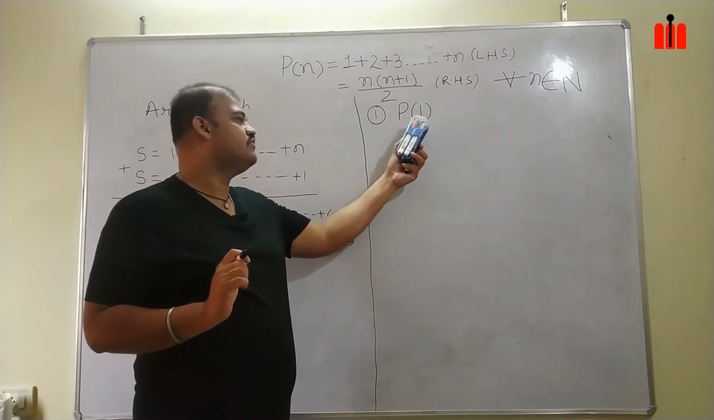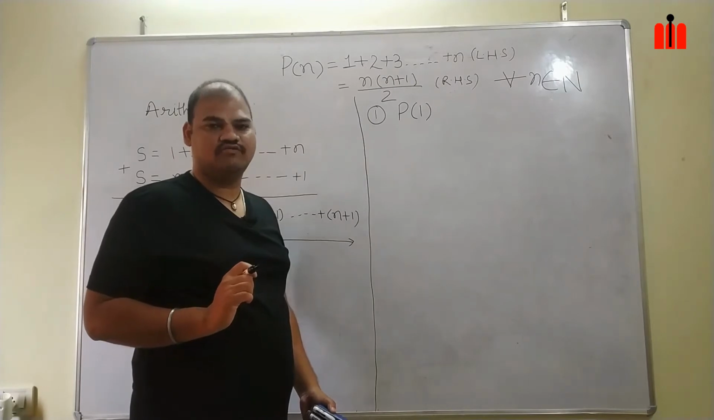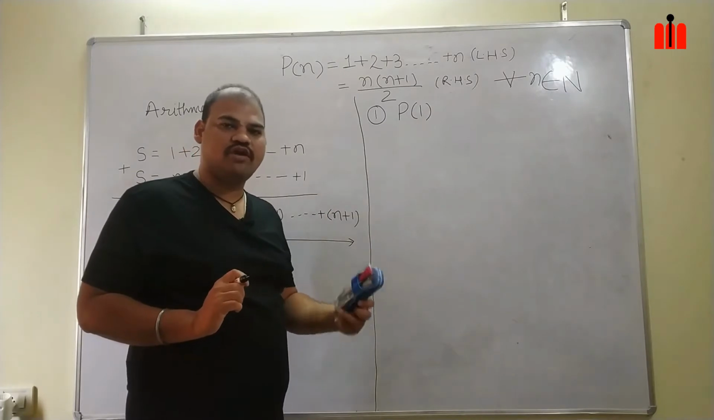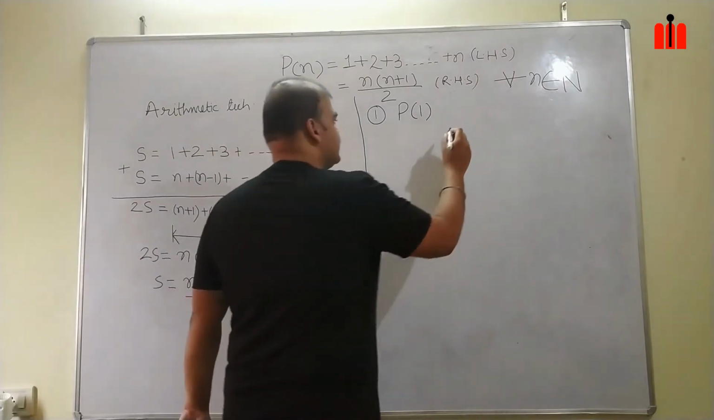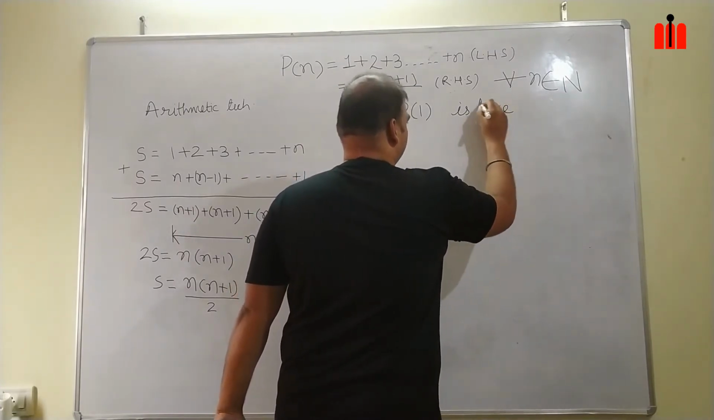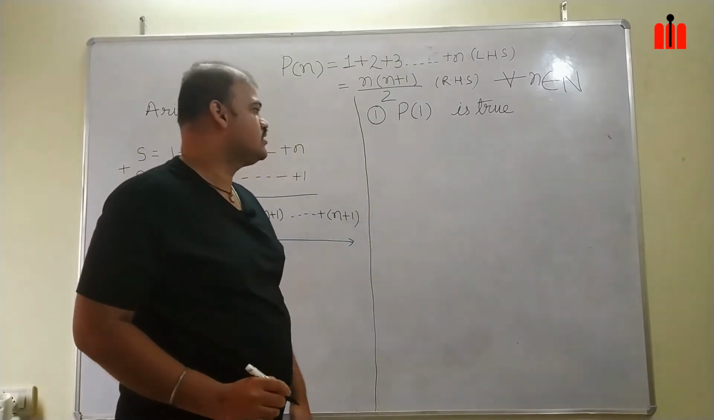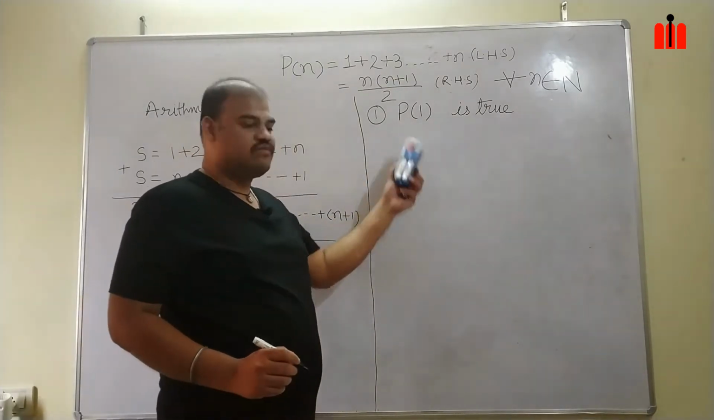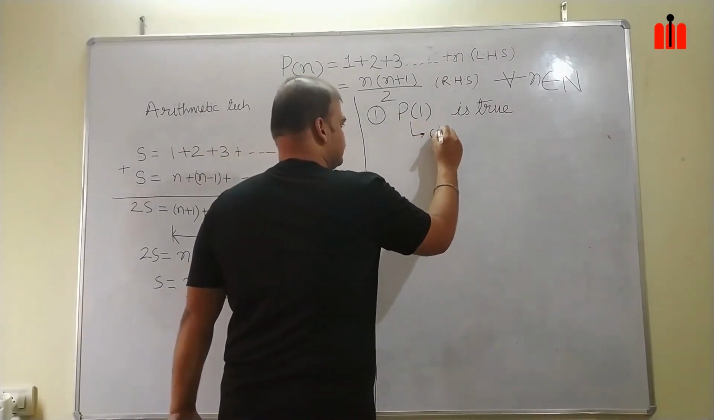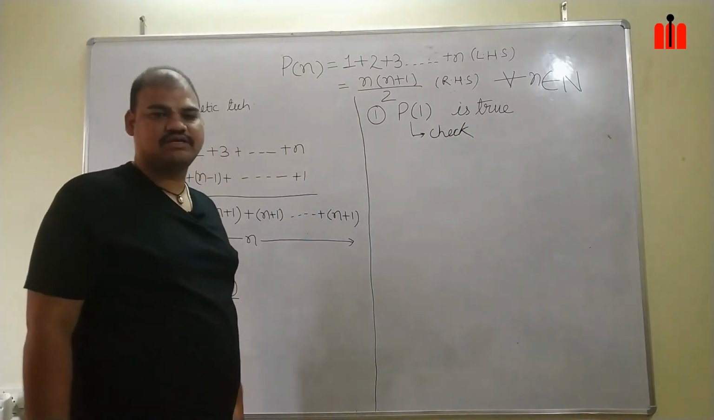Let's assume we will take only 1 as our initial value. I have to show that for the initial value of 1, P1 is true. What I have to show? I have to show that P1 is true. Why are we performing this step? This step is a check step.